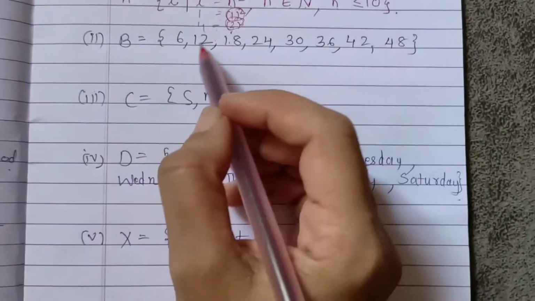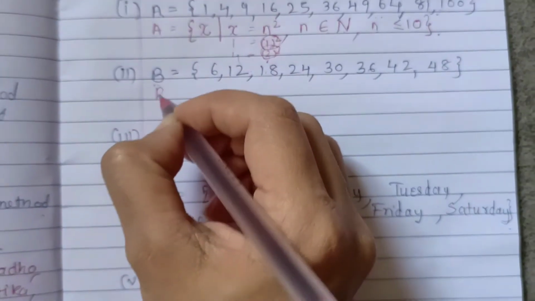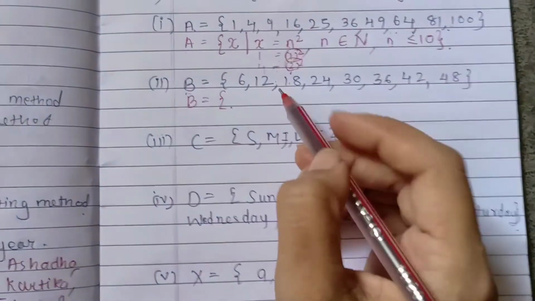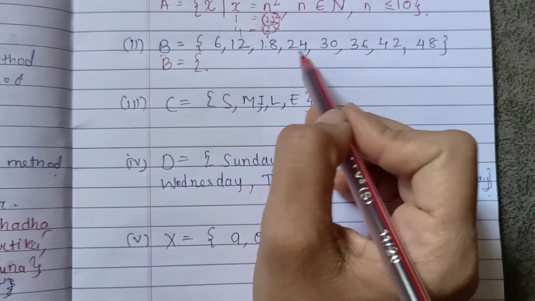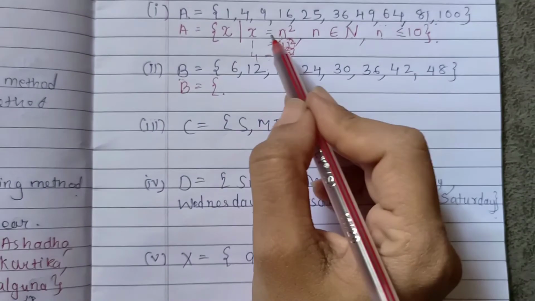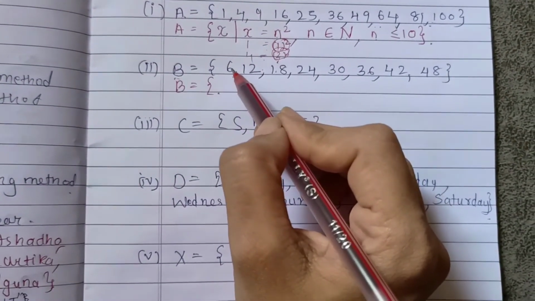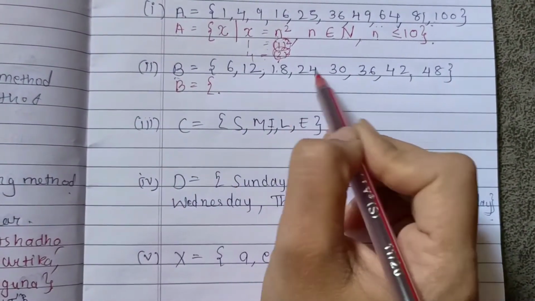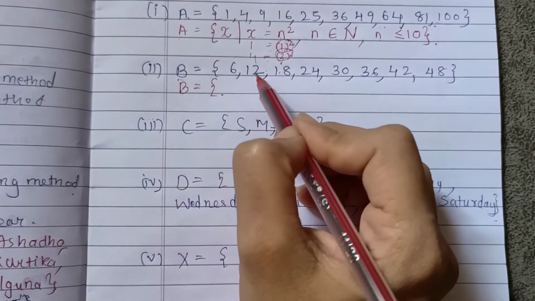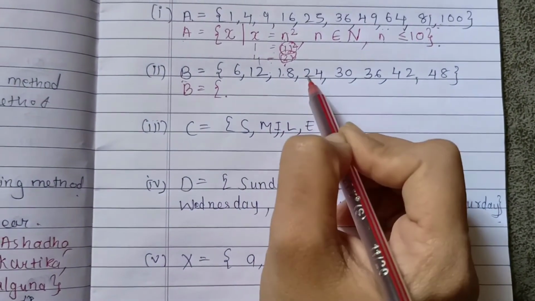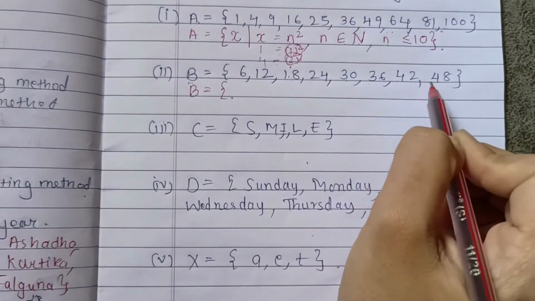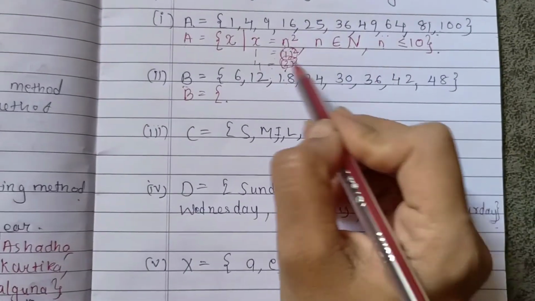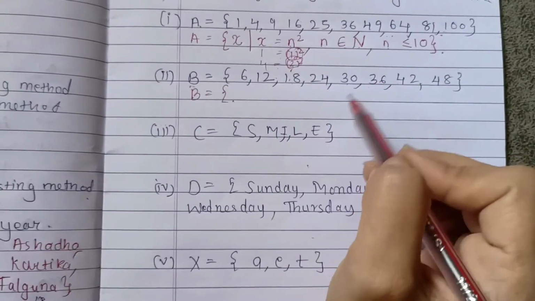Now the second one. Again we'll see what the rule is. These are natural numbers, but these are not squares, unlike the previous one. As you can see, these are the multiples of 6. 6 1s are 6, 6 2s are 12, 6 3s are 18, 6 4s are 24, 6 5s are 30, 6 6s are 36, 6 7s are 42, 6 8s are 48. That means all these natural numbers are multiples of 6.